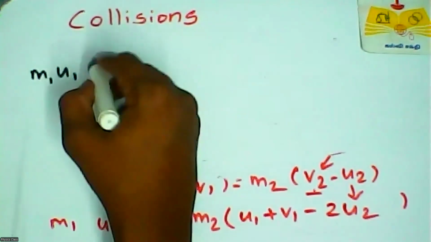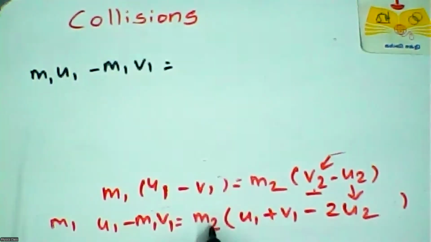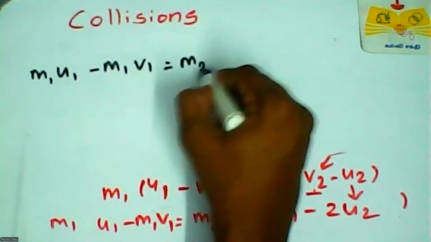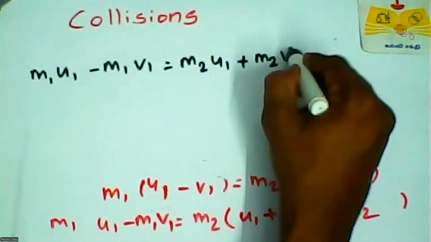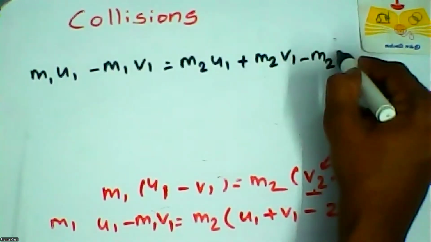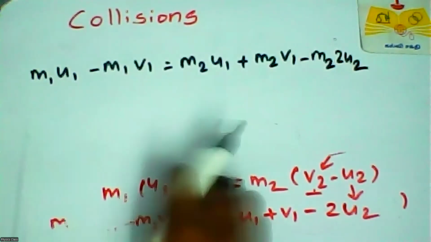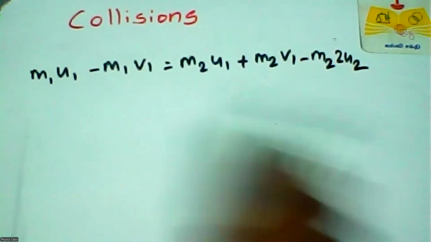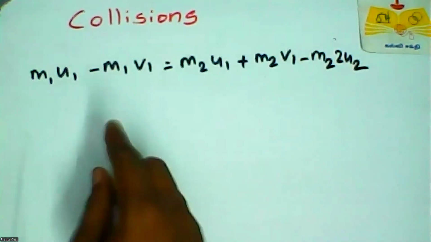m1 u1 minus m1 v1 plus m2 u1 minus m2 v1, which equals m2 into minus 2u2. So m2 into minus 2u2. Okay, right. So this is the process to find what is v2. Okay, right.